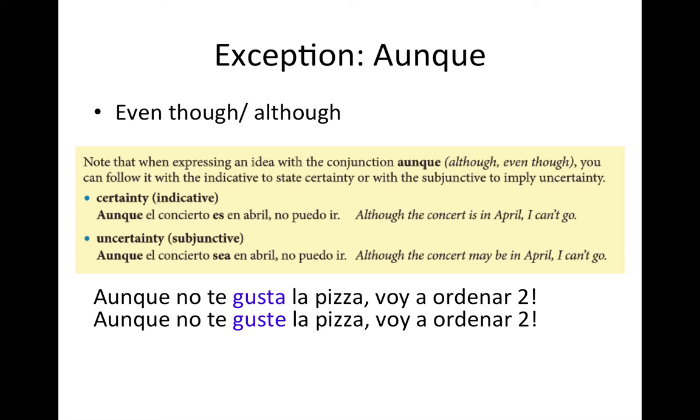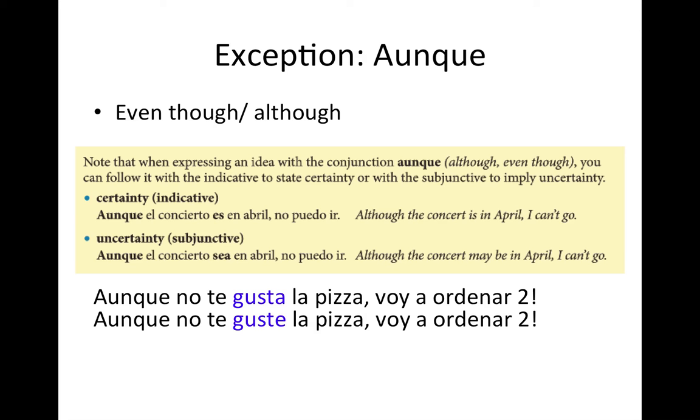So both are correct. The only difference is you're expressing through the indicative or the subjunctive what you don't know and what you do know. On the first one, you're saying, I know you don't like pizza and I'm ordering it anyway. On the second one, you are saying, I don't know if you like pizza, but even if you do or you don't, I'm gonna order it anyway. I hope that was a bit clear.